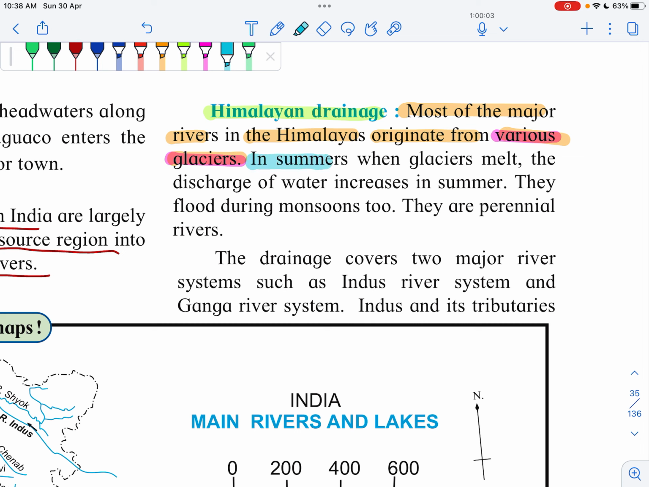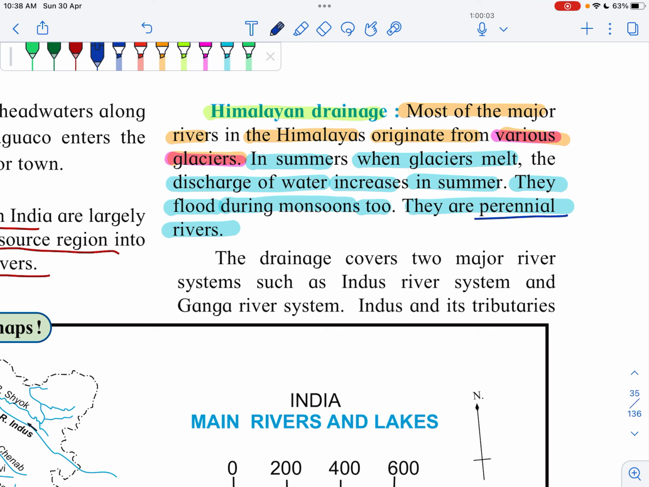In summers, when glaciers melt, the discharge of water increases. These are the Himalayan rivers, a lot of ice is there. So in summer what happens? This ice melts, and because of the melting of ice, the water in the river increases, and that becomes the cause for flood. So such rivers flood during monsoons too. They are perennial rivers. So what is the meaning of perennial rivers?